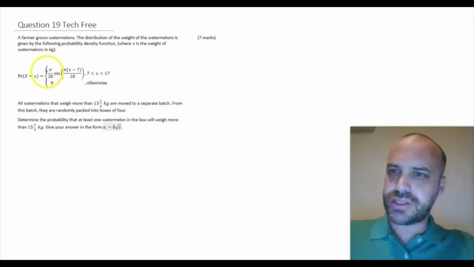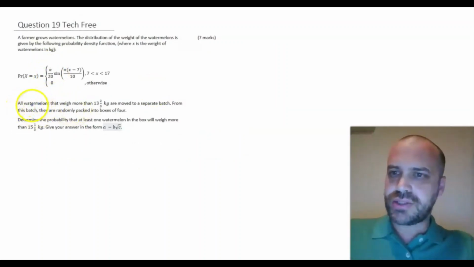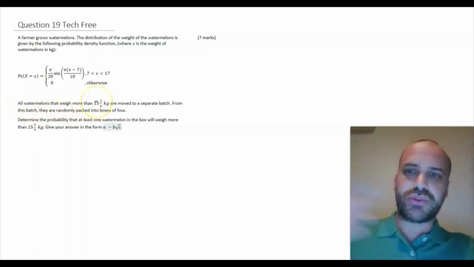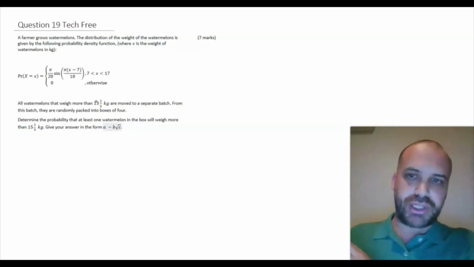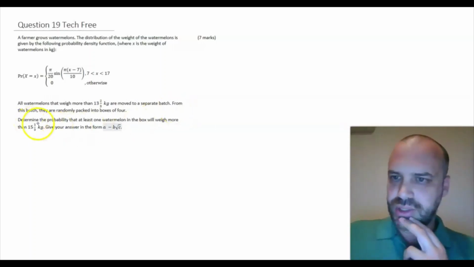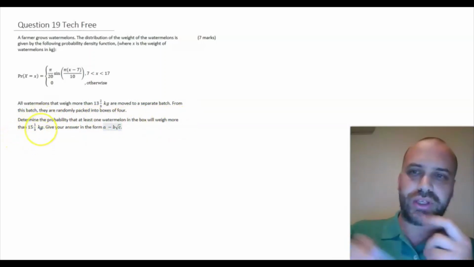Okay, so it's a probability density function. This bit here says all watermelons that weigh more than 13 2/3 kilograms are moved to a separate batch. Then it says determine the probability that at least one watermelon in the box will weigh more than 15 1/3 kilograms.